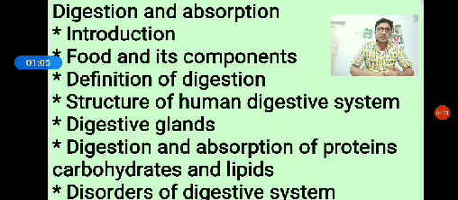Then in the previous class we discussed the digestive system. The human digestive system consists of two components. One is the alimentary canal, another is the digestive glands. The alimentary canal is how the food passes from one part to another. The alimentary canal or digestive system starts from the mouth and ends with the anus. The mouth is the first part where the food enters. Then the food is passed into the pharynx, a common passage, and the esophagus, a food pipe.